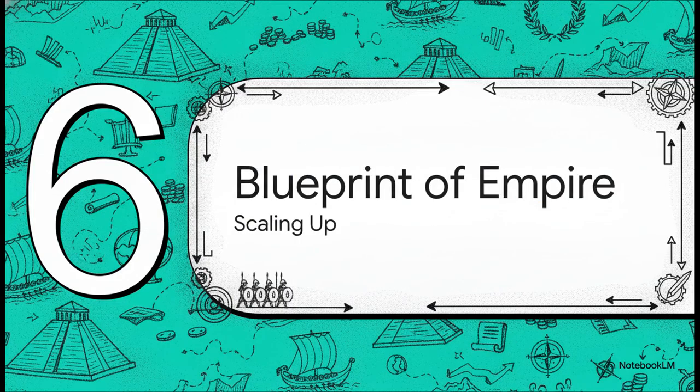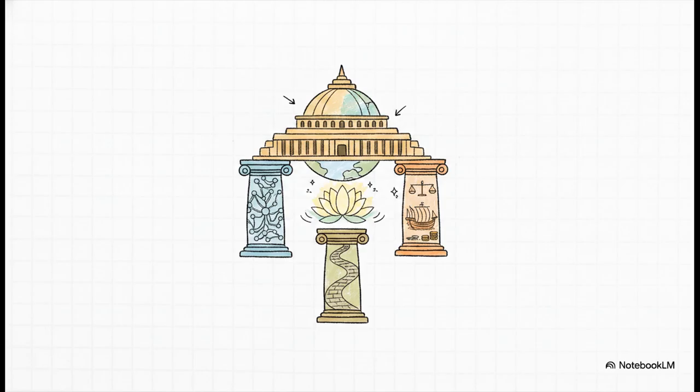Section 6. The Blueprint of Empire. Now, let's bring all these historical threads together. What you should really take away from this explainer is that ruling millions of people across vast distances wasn't just a matter of having the biggest, scariest army. As we saw from Persia, India, and China, scaling up required a really delicate four-part balance. You needed a centralized bureaucracy with delegated power, you needed physical infrastructure for fast communication, a unifying ideology to keep the peace, and standardized economic trade to keep the whole empire wealthy.